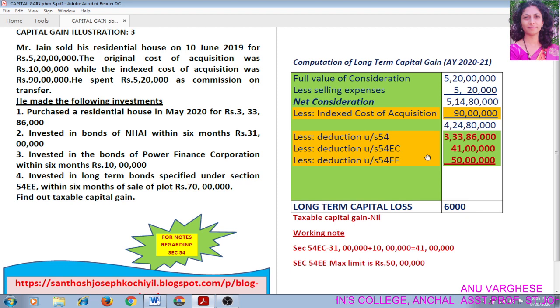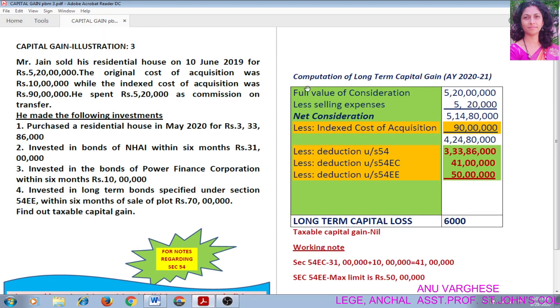So let us do the problem. First we have to write computation of long-term capital gain. Our assessment year is 2020-21. First step is we have to write full value of consideration. Full value of consideration means sales price. So in the question it is stated that he sold his residential house property for rupees 5 crore 20 lakh. So we can write full value of consideration 5 crore 20 lakh.